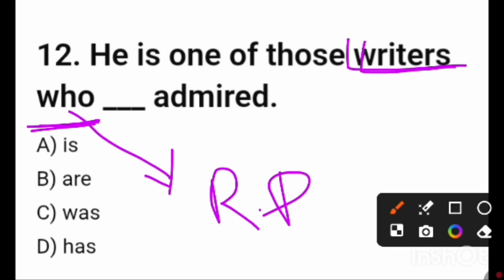Friends, actually this is called the antecedent, and for agreement we have to judge according to the antecedent, because who is the pronoun and who may be used with a singular subject or a plural subject. So from who we cannot understand whether it is singular or plural, and for that we have to think about the antecedent. The antecedent is plural, so the verb will be plural. Here R is the correct answer. So the answer is, he is one of those writers who are admired.